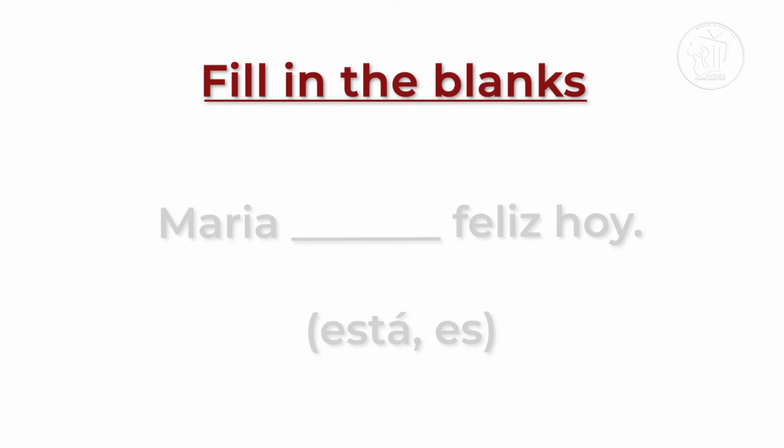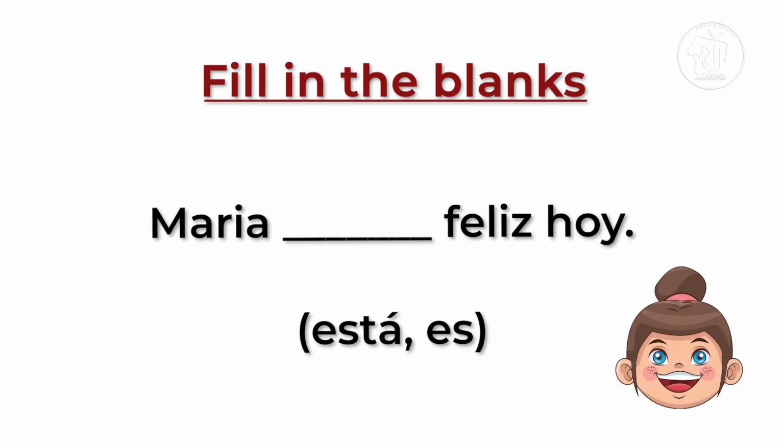Número 1. María blank feliz hoy. Now you need to fill in the blank space with the options está or es. Remember, both of these are already conjugated and both of these means is in English.